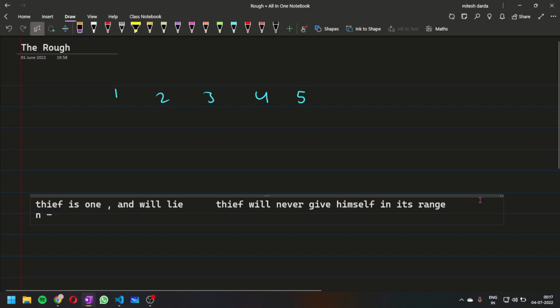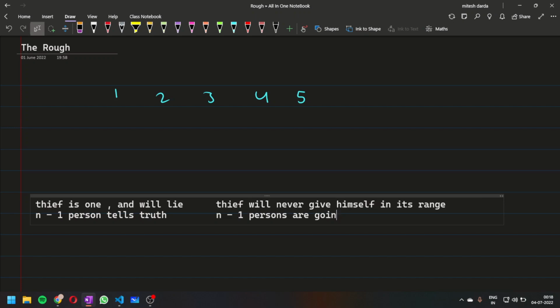So n minus 1 persons tell the truth. So n minus 1 persons are telling us the truth, and that means n minus 1 persons are going to point at the thief.